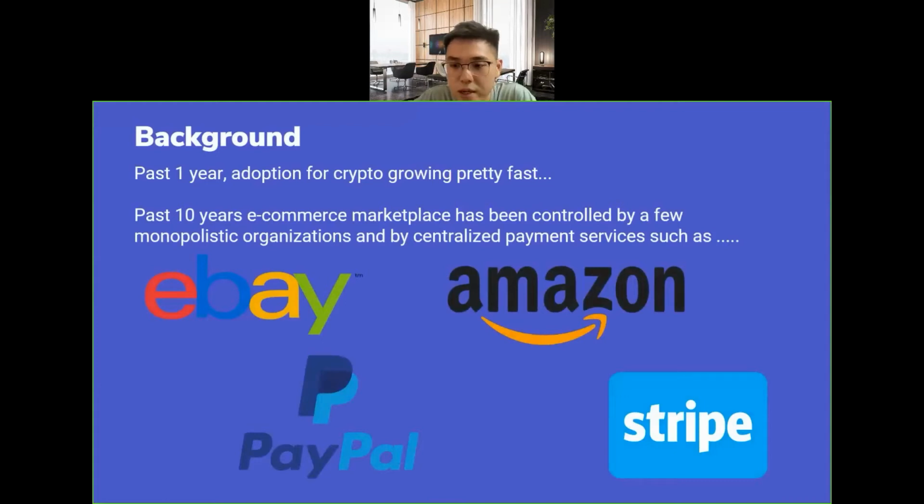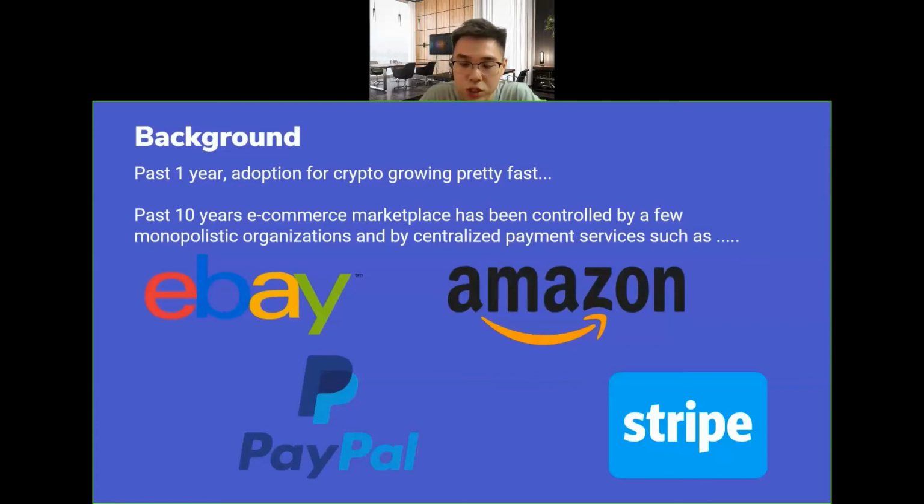So the background of creating this app is that the past 1 year adoption of crypto has been growing pretty fast, and I started seeing people posting. For example, my friends, when they want to sell sneakers as a small business side hustle, they don't want to have a lot of transactions on the bank. They only receive crypto payments, and because of that, they have started having Telegram groups to post orders, selling things, selling NFT whitelists, selling sneakers.